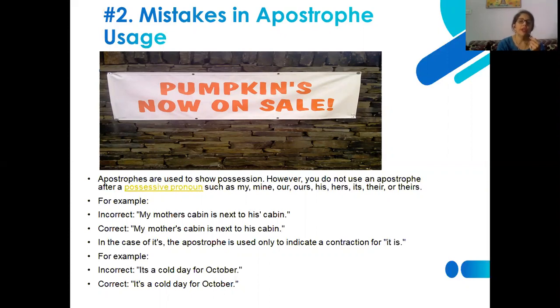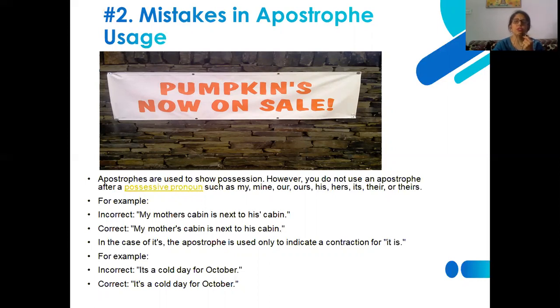If you are using an apostrophe after these possessive pronouns, it is incorrect usage. We will also observe some examples, such as the incorrect: "My mother's cabin is next to his' cabin." So you can see an apostrophe here after his. This is an incorrect usage of an apostrophe after possessive pronouns.